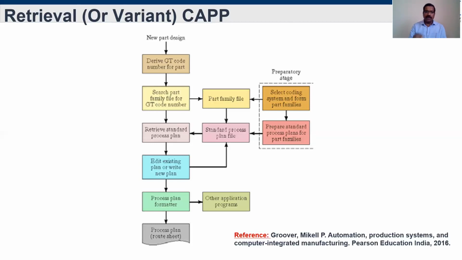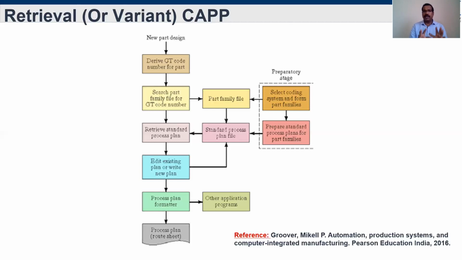If a match is found in that database, then that particular process plan will be retrieved. Then they will check whether this process plan is suitable for the new product which came to our industry. If yes, they will use that one. If they feel there is a need for little changes, they will edit it.